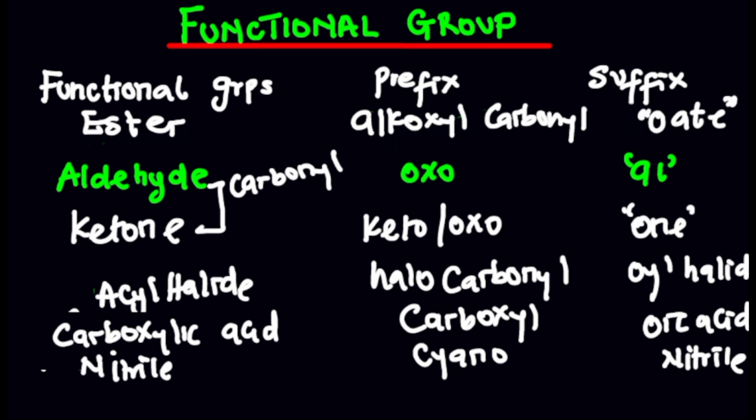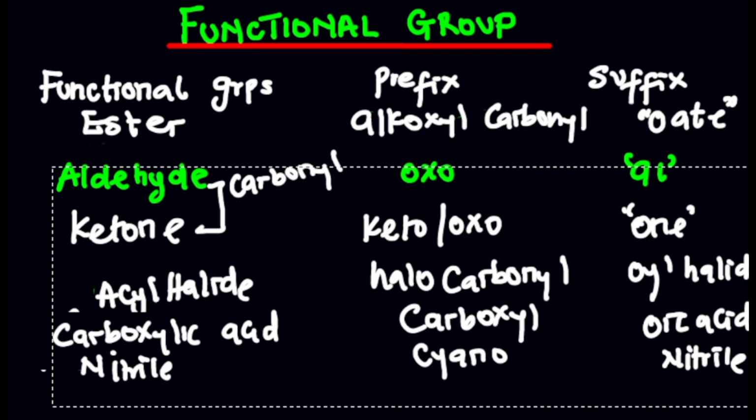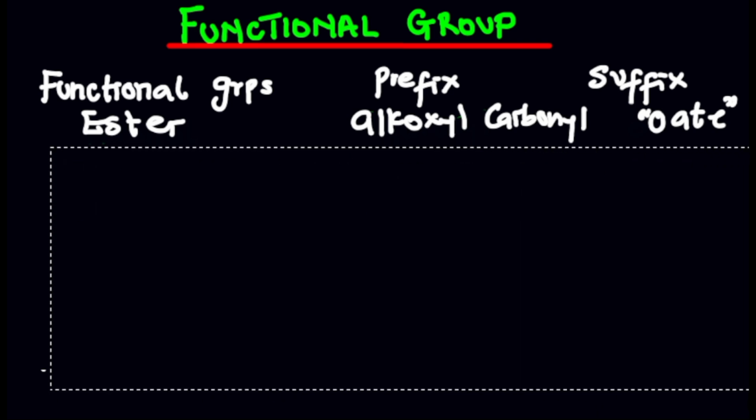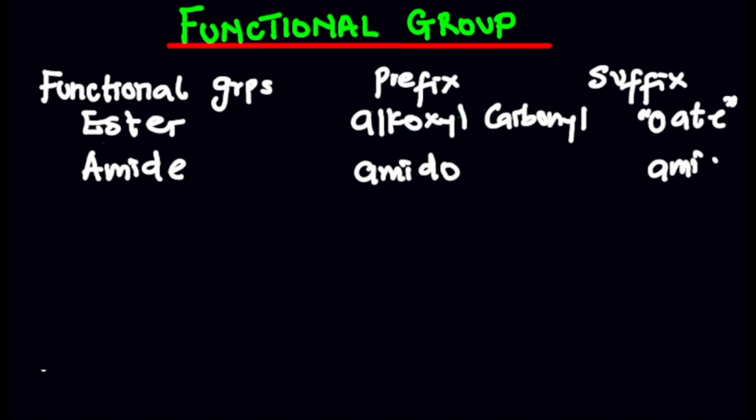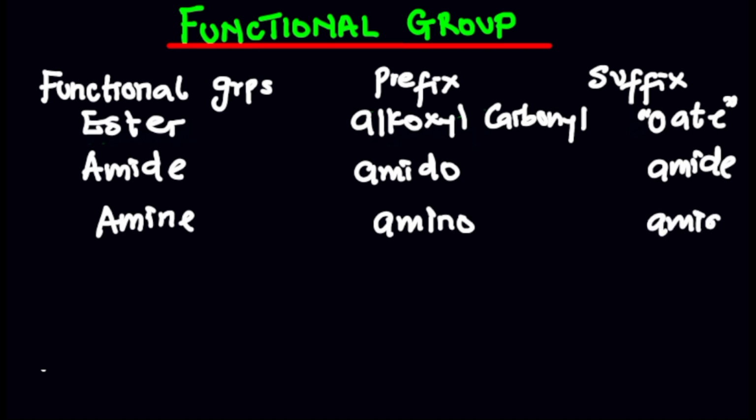Then the next one that we can have is amide. Yes, amide as well, and I've explained what amide is. So as a prefix you see it as amido, and as a suffix it is still amide. Then let's go ahead and talk about amine as well. In the case of amine, you see it as amino as a prefix, and amine as a suffix. So that's basically what we have.